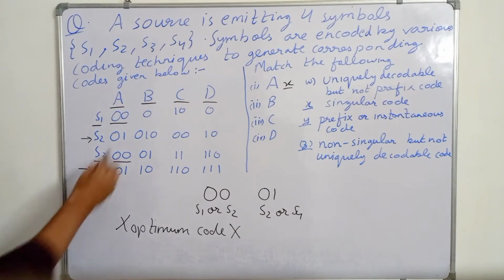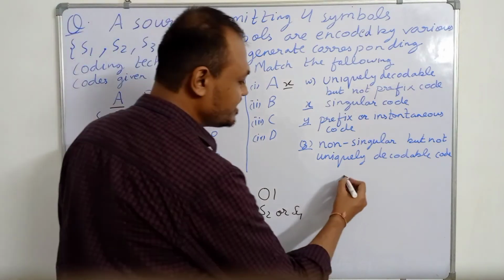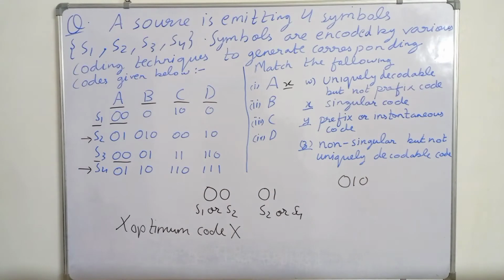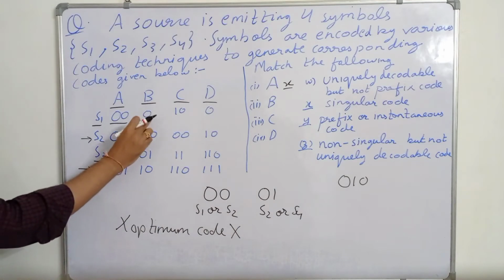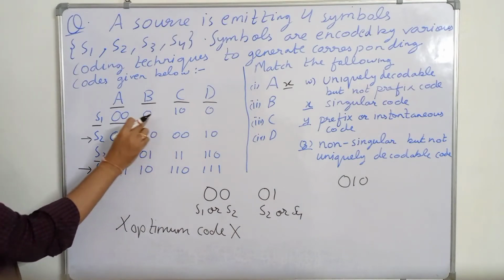Now if we see the coding technique B, if we have received 010, in B all the symbols are assigned different codes.